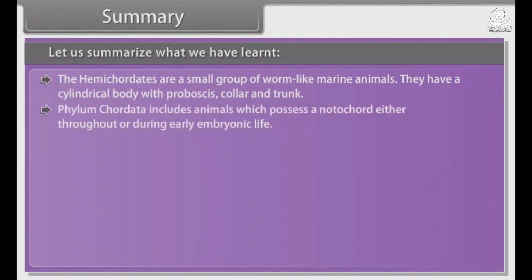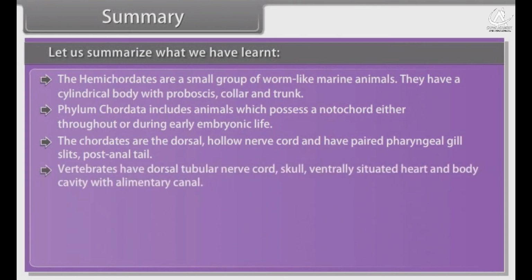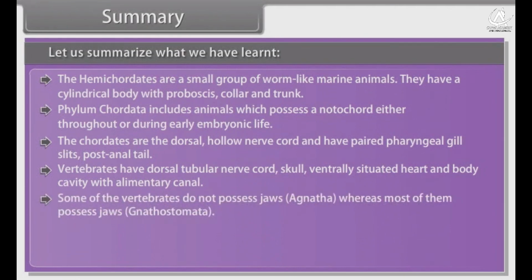Phylum Chordata includes animals which possess a notochord either throughout or during early embryonic life. The chordates have a dorsal hollow nerve cord, paired pharyngeal gill slits, and post-anal tail. Vertebrates have dorsal tubular nerve cord, skull, ventrally situated heart, and body cavity with alimentary canal. Some of the vertebrates do not possess jaw, Agnatha, whereas most of them possess jaw, Gnathostomata.